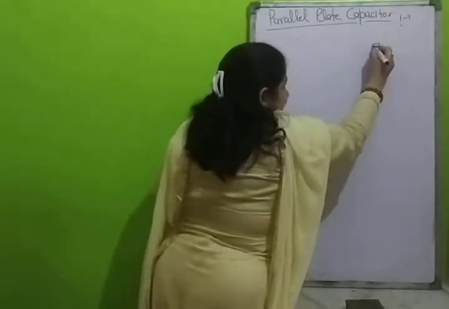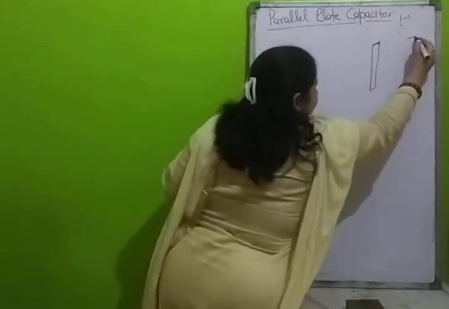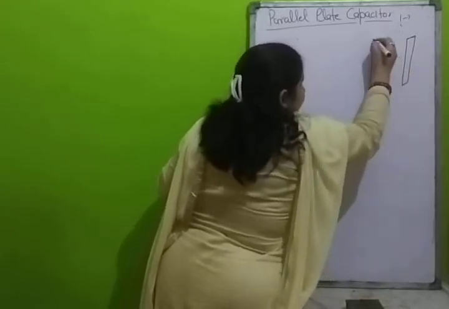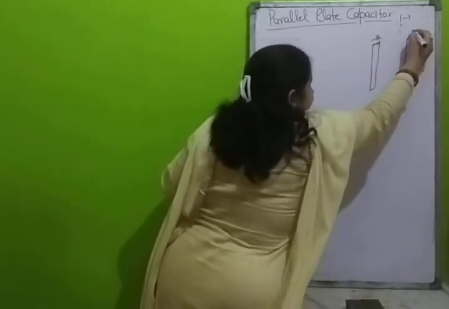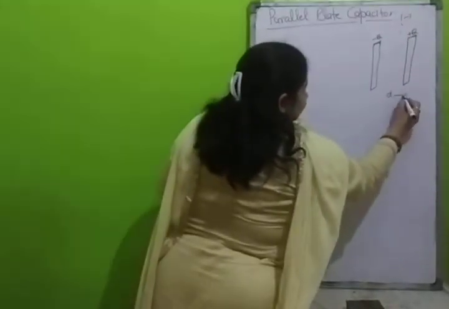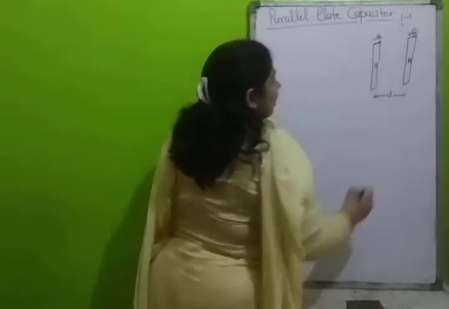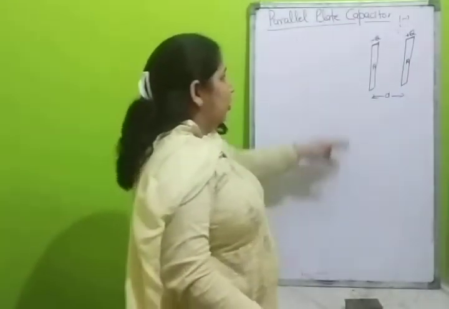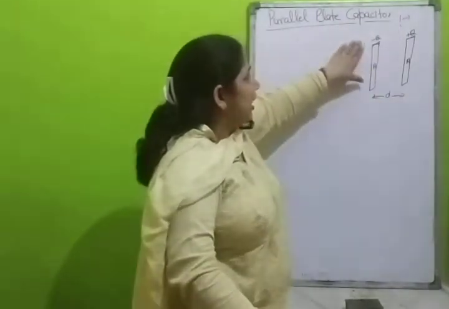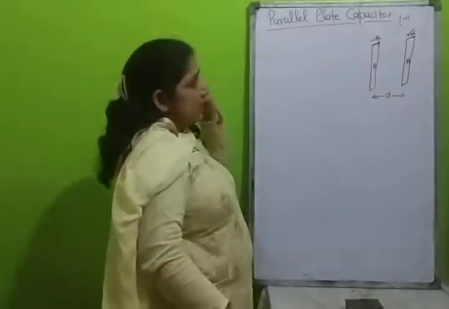Suppose we have two parallel plates having charge Q and minus Q. The distance between these two plates is D, and the area of cross section we will consider the same, surface area A. The charge on the first plate is minus Q and on the second is plus Q. What is the charge density?